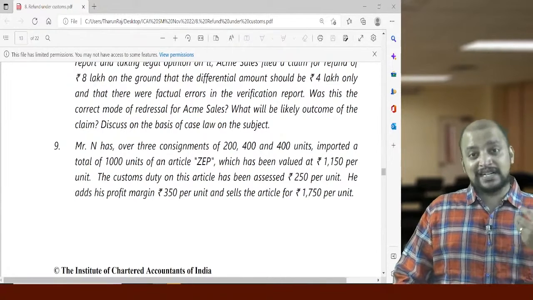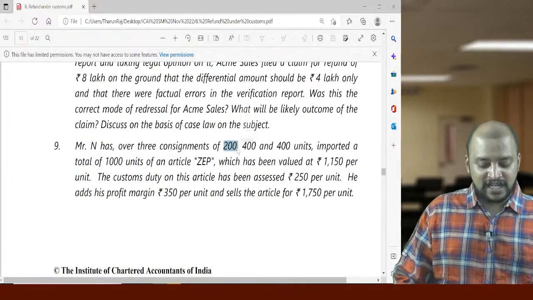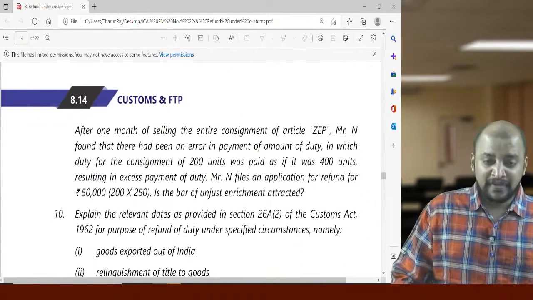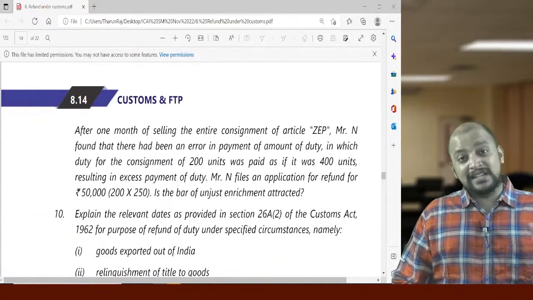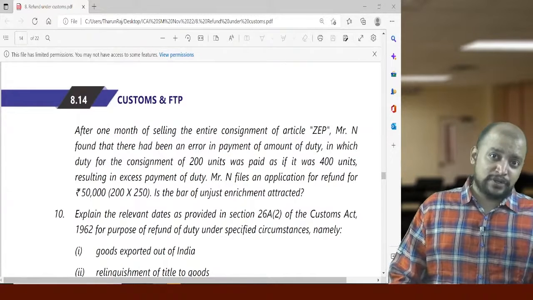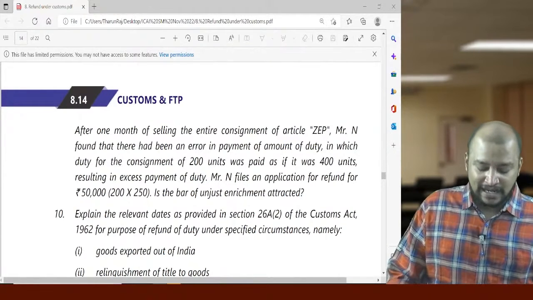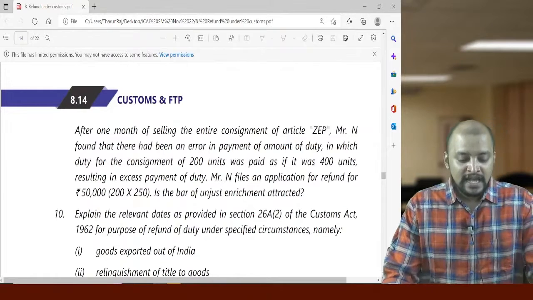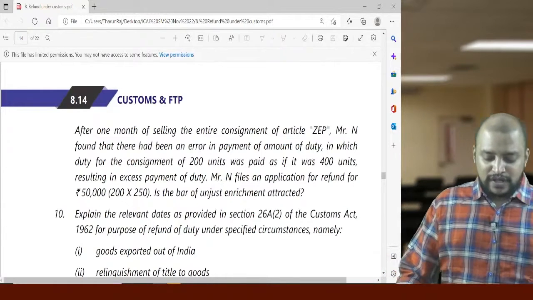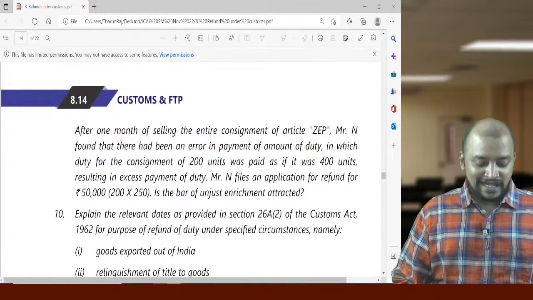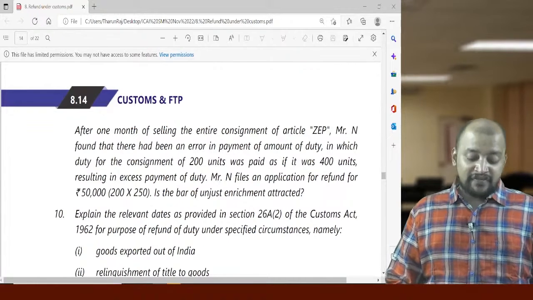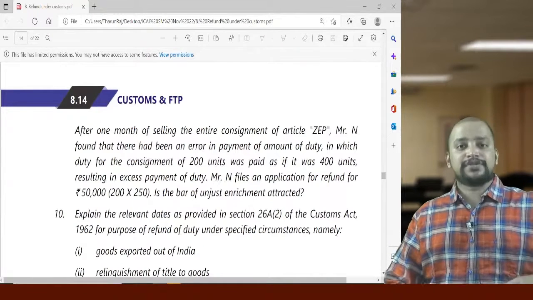But they have paid customs duty taking the first consignment as 400 instead of 200 units. But what they sold is only 200 units. They paid customs duty on 400 units, but what they sold is only 200 units, in which duty for the consignment of 200 units was paid as if it was 400 units, resulting in excess payment of duty. Mr. N files an application for refund of 50,000.